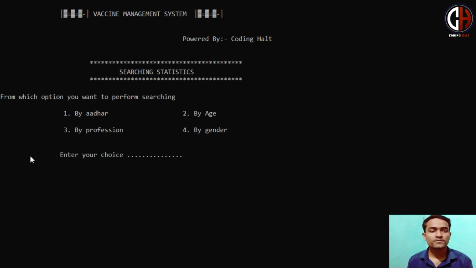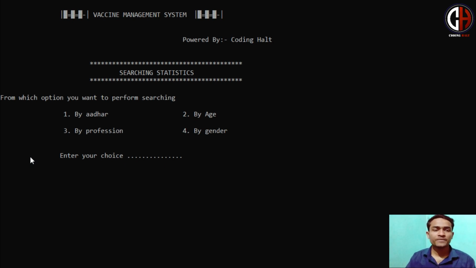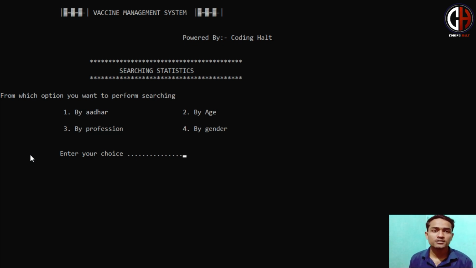If you want to search by profession, likewise the government has issued that first we will vaccinate the frontline workers like doctors and police, and after that we will vaccinate older people of more than age 50 or more than age 60. After that the whole steps are being made. So here you can search the data in that hospital when people come to get vaccinated. By the age of 20, how many people have been vaccinated? By the profession of student, how many students have been vaccinated? You can search and get it through the list view in this program.